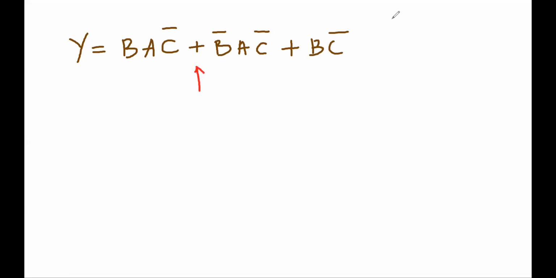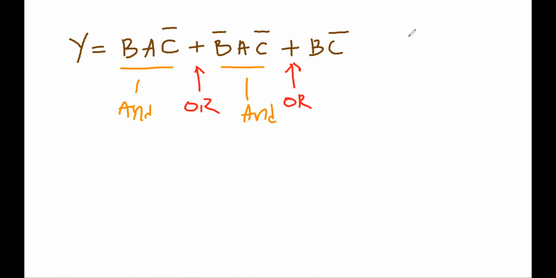What is this gate? This is an OR gate. Two OR gates. How many AND gates are required? Here one AND gate, here one AND gate, here one AND gate. Three.